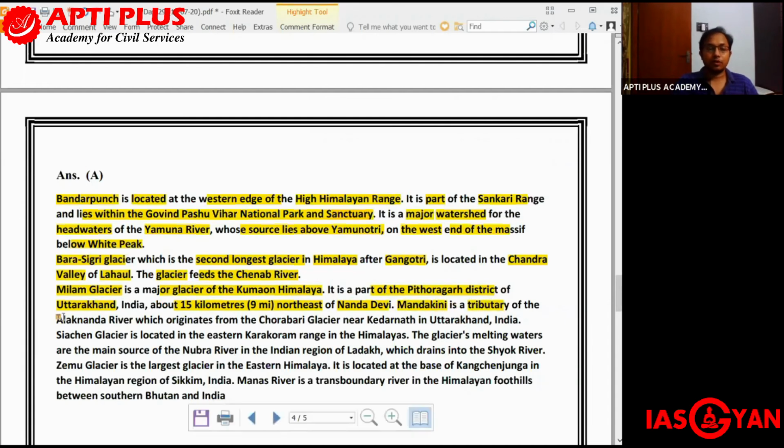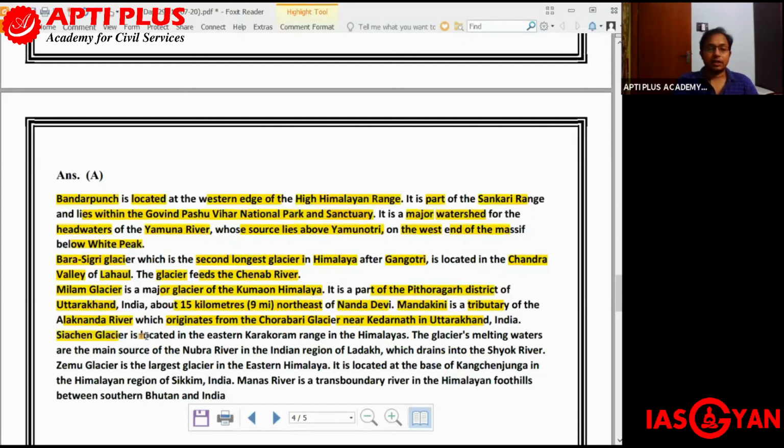Mandakini is a tributary of the Alakananda River, which originates from the Chora Bari Glacier near Kedarnath in Uttarakhand. Please remember, Mandakini does not arise from the Milam Glacier. Milam Glacier lies 15 kilometers to the northeast of Nanda Devi. Mandakini, on the other hand, is a tributary of the Alaknanda River, and the Alaknanda River originates from the Chora Bari Glacier, which is near Kedarnath in Uttarakhand.